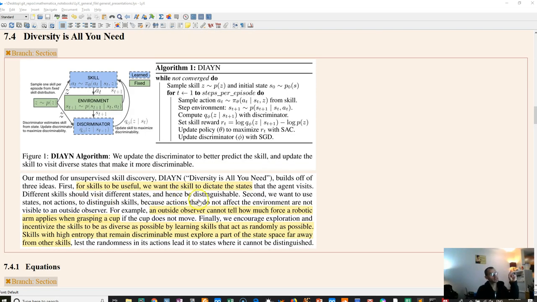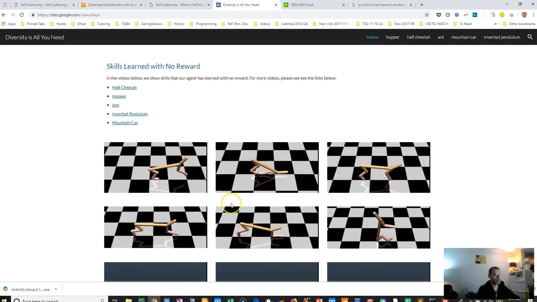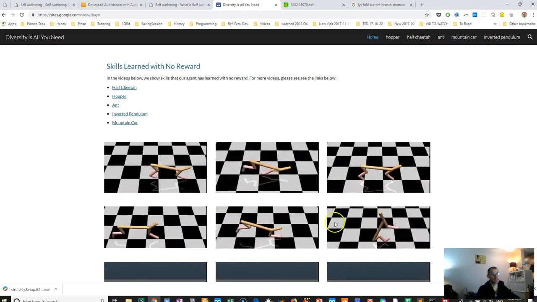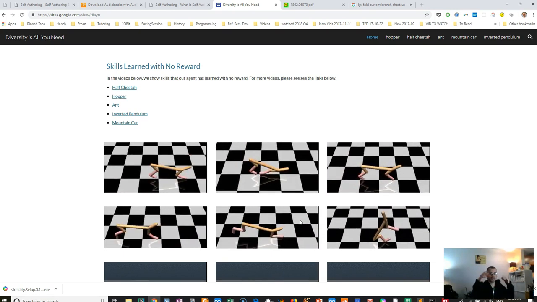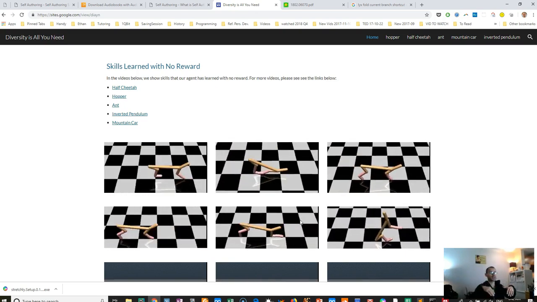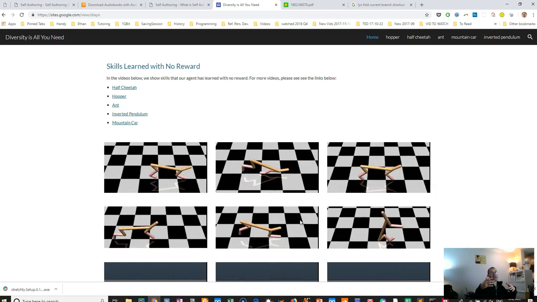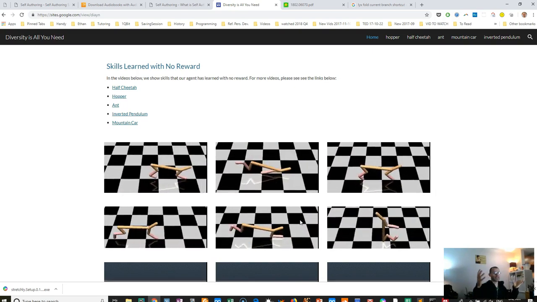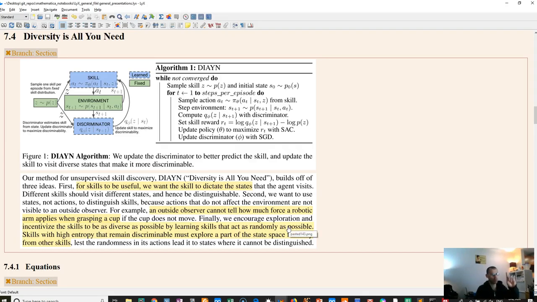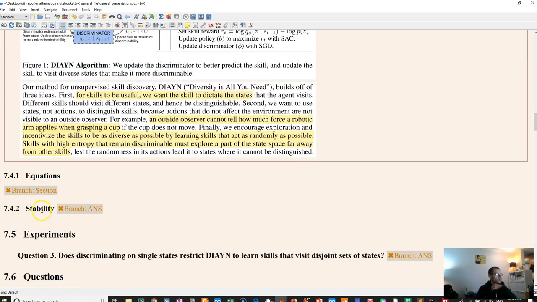Cool. And so what we will produce overall is, let's go back to the web page here. So these look all pretty useful, but one of the skills might just do nothing, just randomly jitter around. But then all the other skills will be distinct from that. And so you should only have one skill that's really just totally randomly dithering, right? So we can have one skill that's totally useless, but that means the other ones will be more interesting to be distinct from that first one.